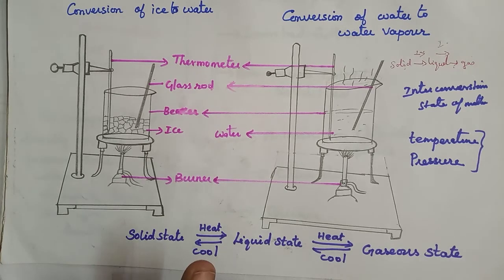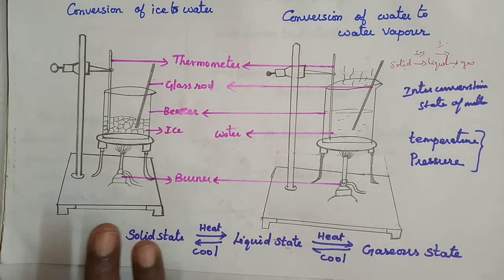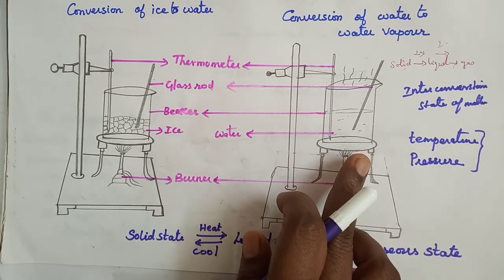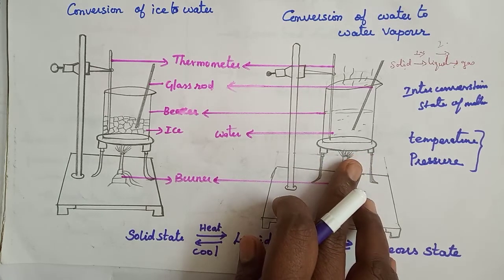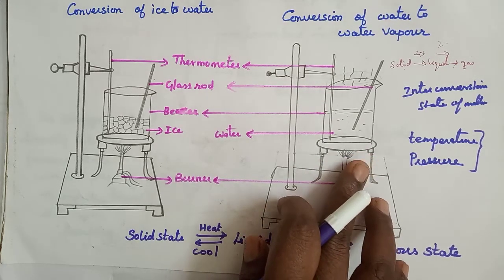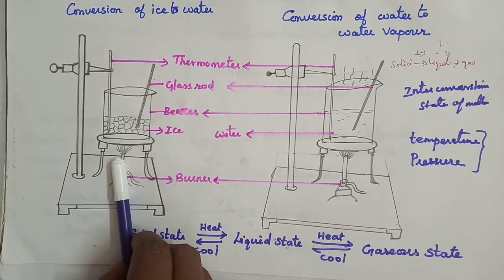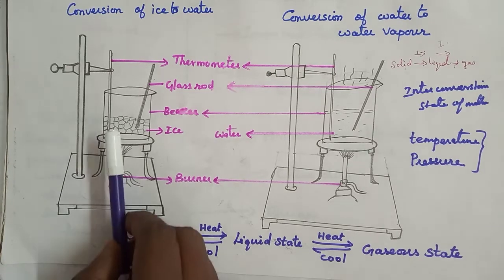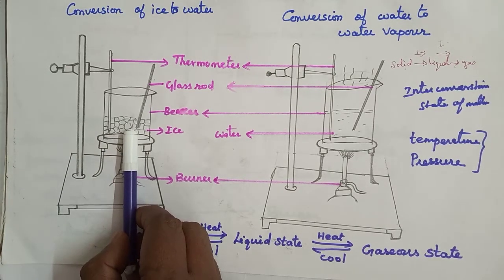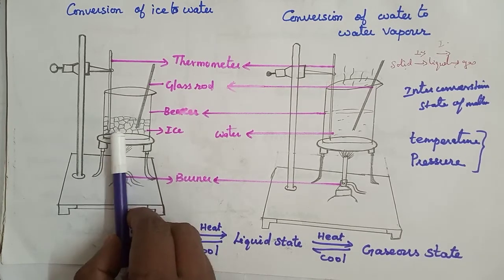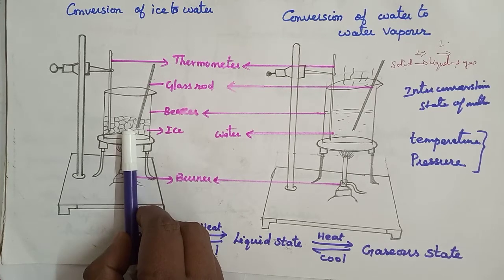At this stage the solid melts and is converted into a liquid. The minimum temperature at which a solid melts to become a liquid at atmospheric pressure is called its melting point. So after giving some heat, the ice cubes melt. The kinetic energy increases and the particles move very fast.